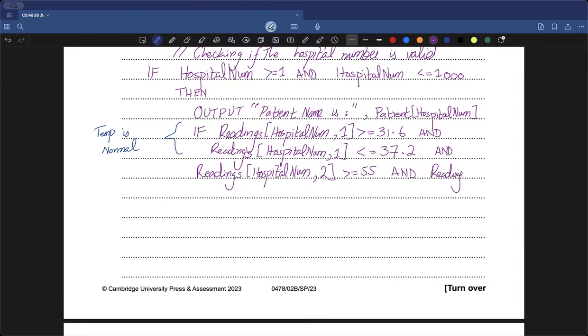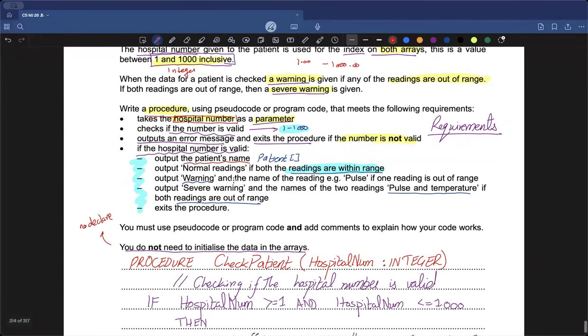Readings hospital num 2 is less than or equal to 100, then this basically tells me that this entire second part of my readings, for pulse, is also normal. And now we clearly know that when both of the values are normal, then in that case, what do you need to do?